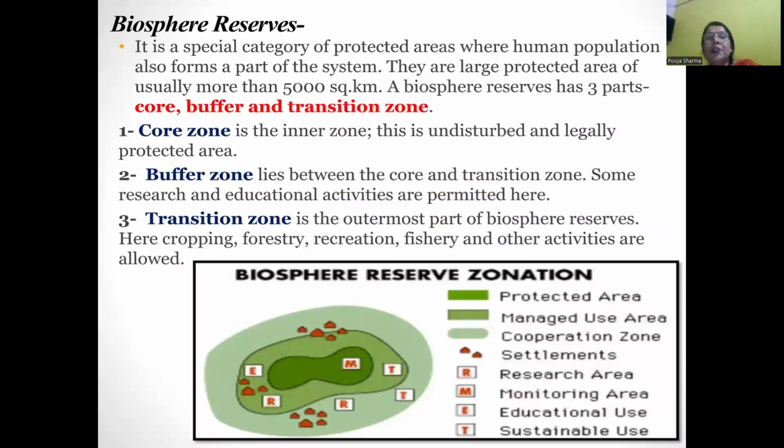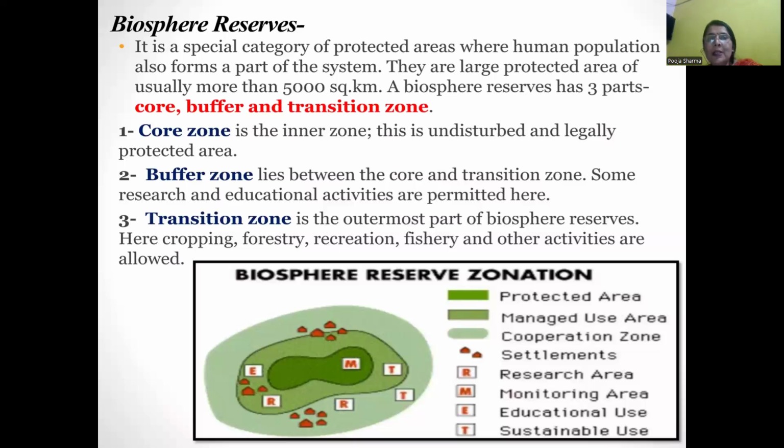Biosphere reserves. It is a special category of protected area where human populations are also a part of the system. They are large protected areas, usually more than 5,000 square kilometers. A biosphere reserve has three parts: core zone, buffer zone, and transition zone. Core zone is the innermost area. This is totally prohibited to general people.